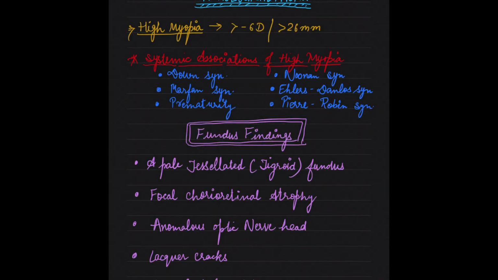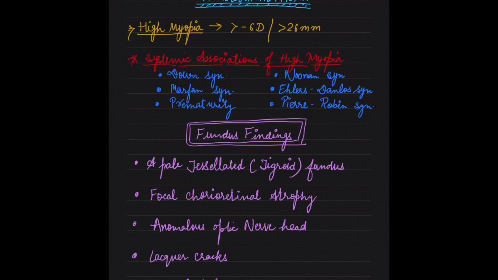Pathological myopia, also known as degenerative myopia or myopic degeneration, is associated with high myopia. High myopia is defined as a myopia of more than -6 diopters, with an anterior-posterior eyeball length of more than 26 millimeters, generally in cases of high myopia or pathological myopia.